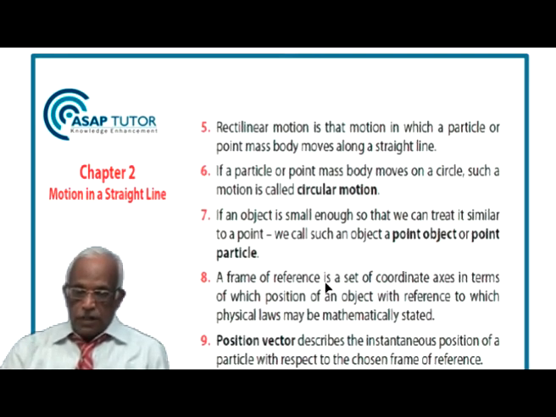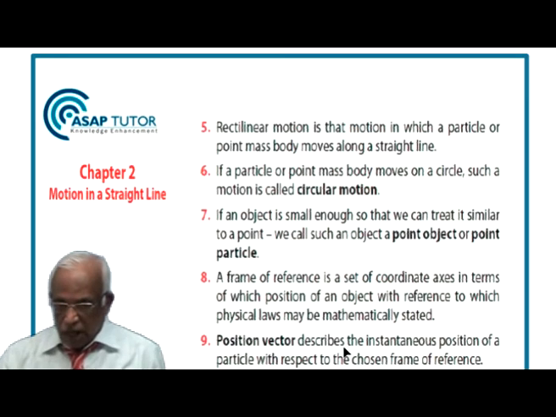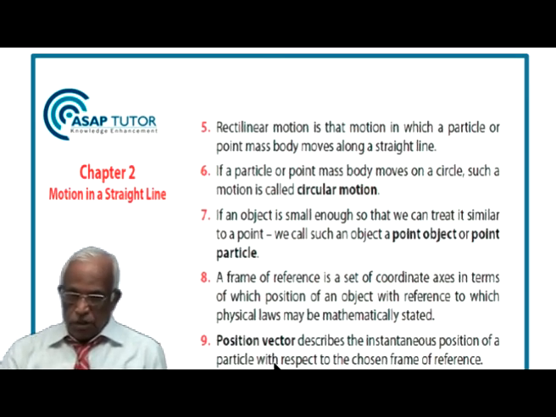A frame of reference is a set of coordinate axes in terms of which the position of an object is described, with reference to which physical laws may be mathematically stated. I repeat this. A frame of reference is a set of coordinate axes in terms of which the position of an object is described, with reference to which physical laws may be mathematically stated. Position vector describes the instantaneous position of a particle with respect to the chosen frame of reference.